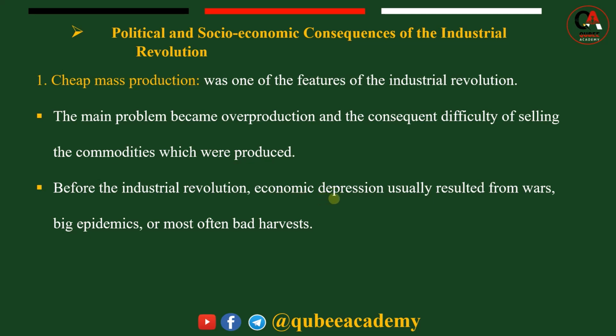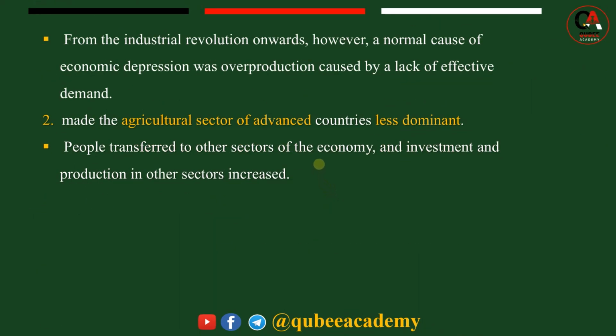But later on, after industrial revolution, economic depression also continued because of what? Because of overproduction. So from industrial revolution onward, however, the normal cause of economic depression was overproduction caused by lack of effective demand.